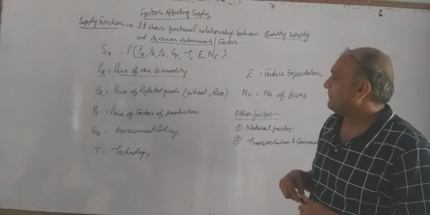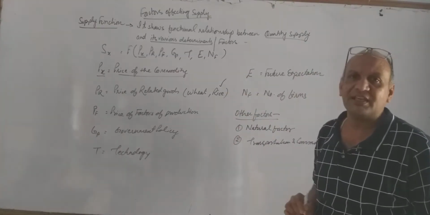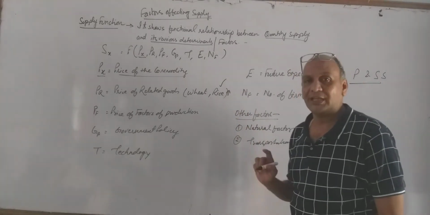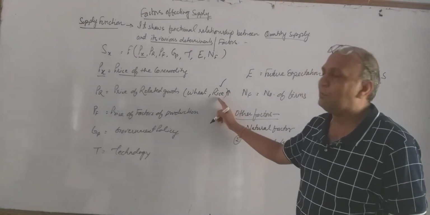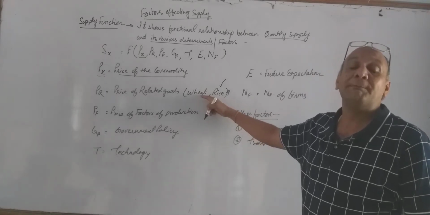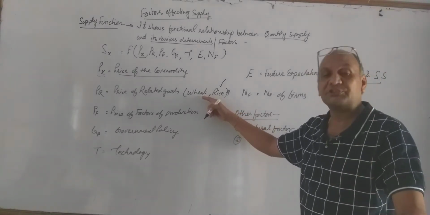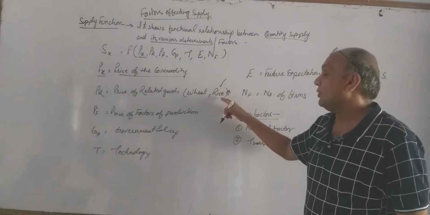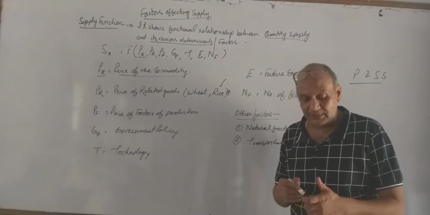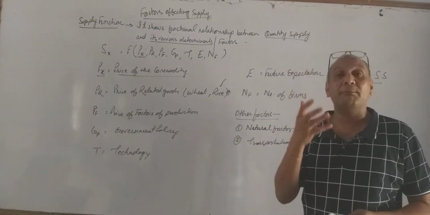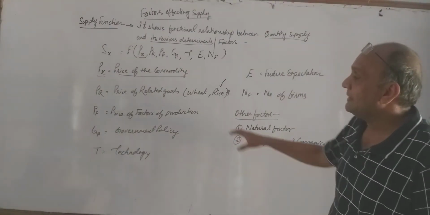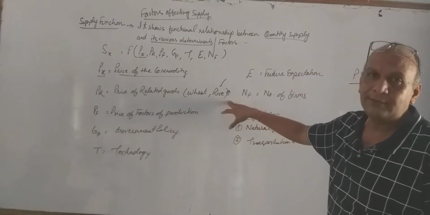So here, suppose price of rice increases, as a businessman, what are you supposed to do? I think you will say, sir, I will try to sell more and more rice. I will not put my focus on wheat, because wheat prices are stagnant, they are constant. So I will sell more and more rice. Why? Because price of rice has increased, and due to increase in price of rice, it gives me more opportunity to earn profit. So this is another factor which is going to affect our supply, that is price of related goods, wheat and rice.